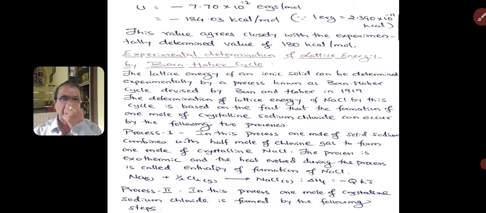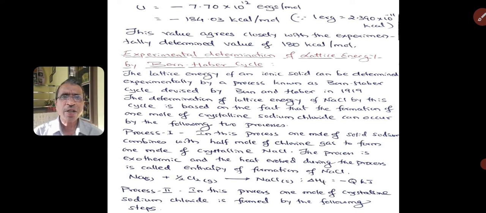That is, the reaction is sodium solid combines with half chlorine gas to form sodium chloride solid, and the energy evolved is Q kilojoules, and this energy is called enthalpy of formation.